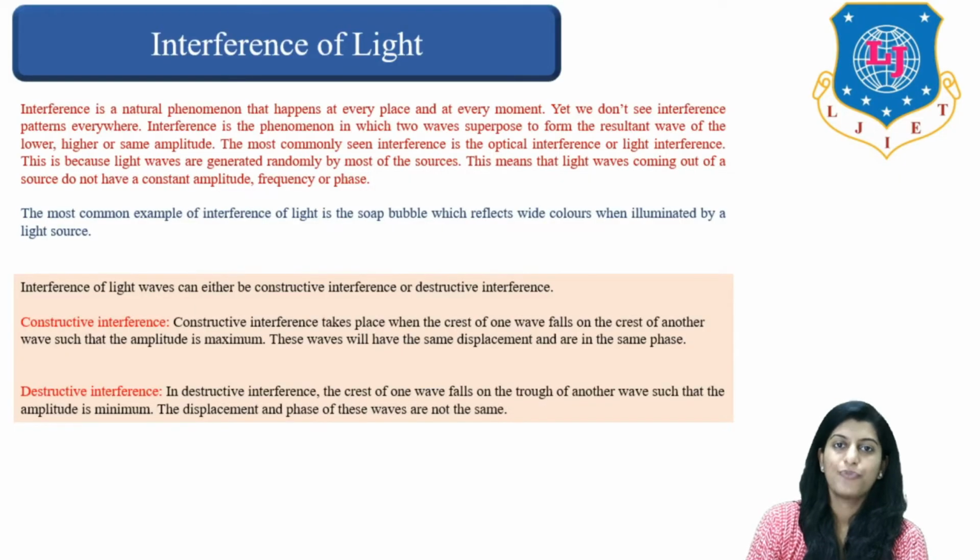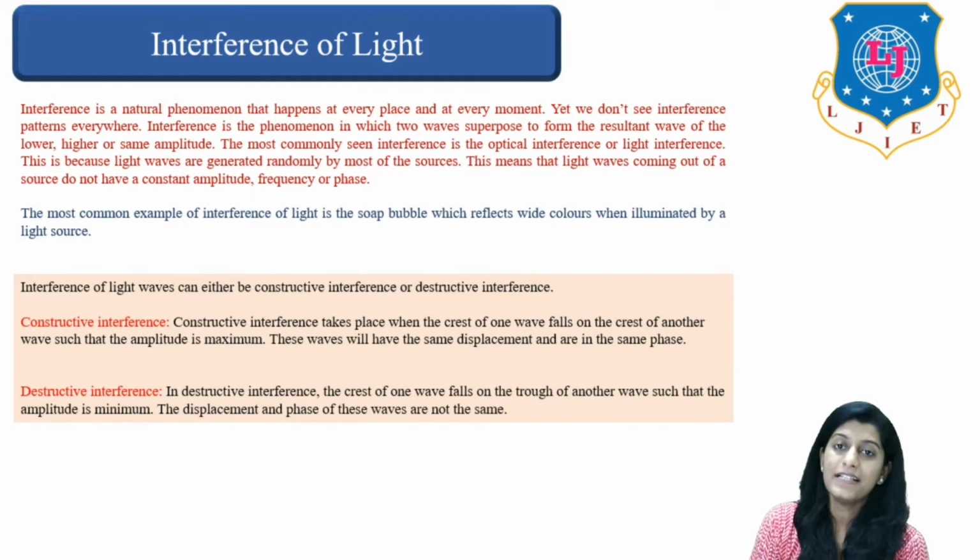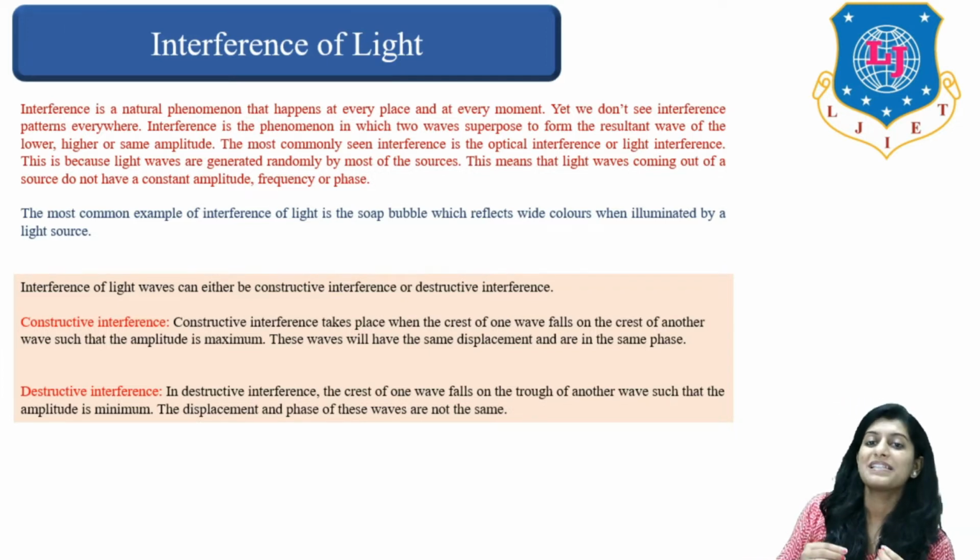Let us start with our topic, which is interference of light. So what do we understand by the word interference of light? Interference is a natural phenomenon that occurs at every place and at every moment. Yet, we don't see interference patterns everywhere because we are unaware of this phenomenon, right? So, let us describe interference more precisely.